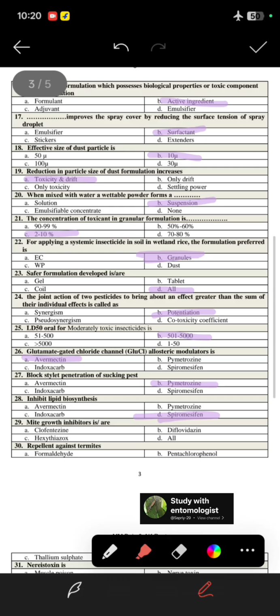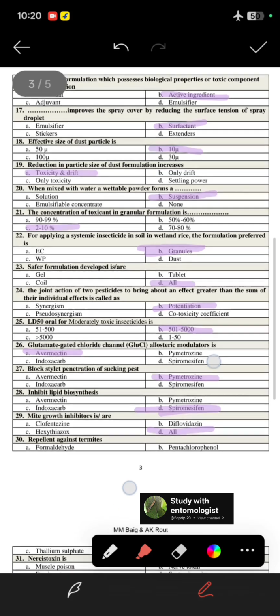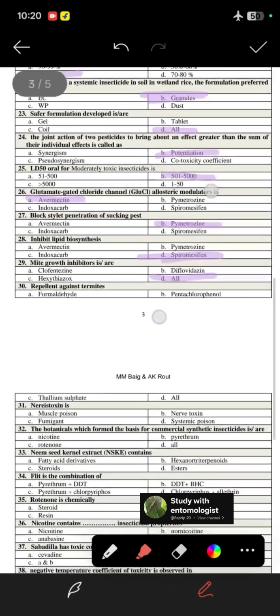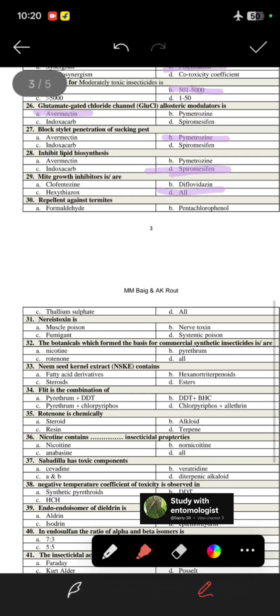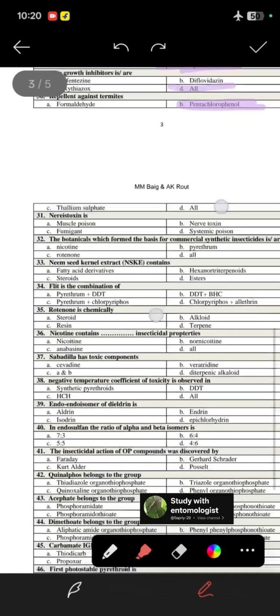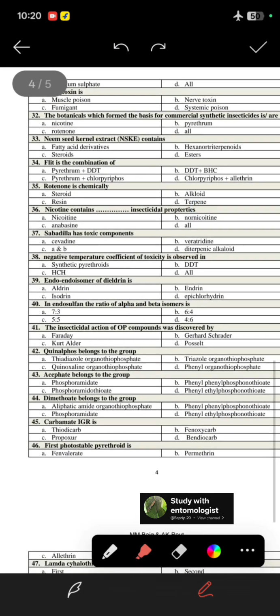Next is mite growth inhibitors, so clofentezine, hexythiazox, diflovidazin, all are the mite growth inhibitors. Next question is repellent against termites, so pentachlorophenol, thallium sulfate, formaldehyde, all are the options, but only pentachlorophenol is the repellent against the termites. Next is nereistoxin, so it is a neurotoxin.